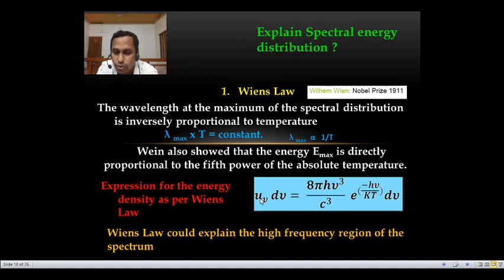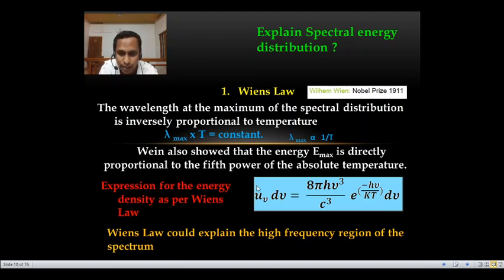U of nu d nu, which is equal to 8 pi h nu cubed by c cubed into e raised to minus h nu by kT into d nu, where this U represents the energy and suffix nu means the frequency. So this energy density is expressed as a function of frequency. That's why we write capital U of nu. Nu means frequency, and its variable is frequency, so d nu.